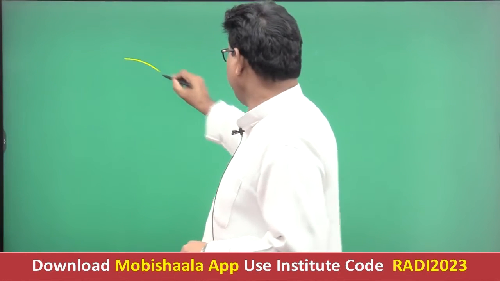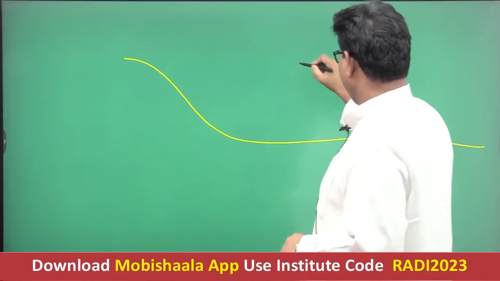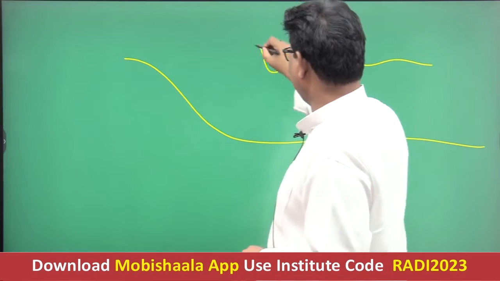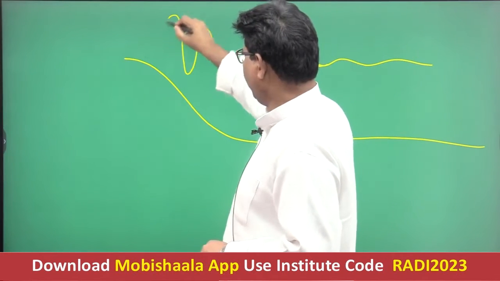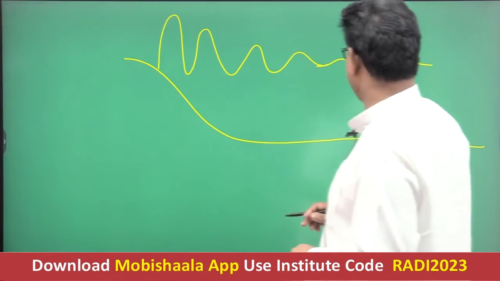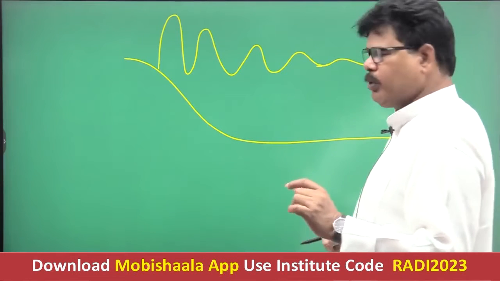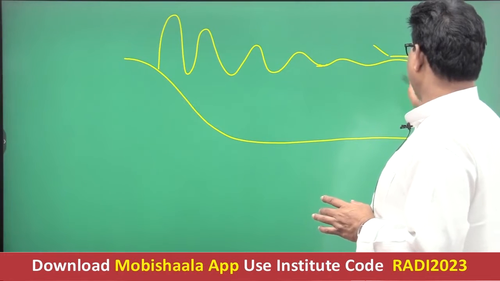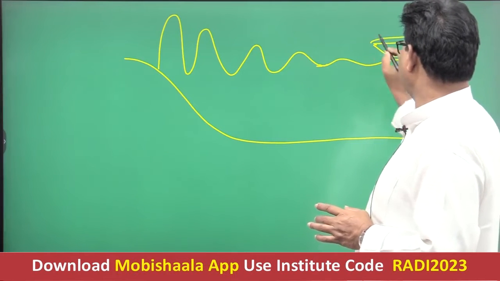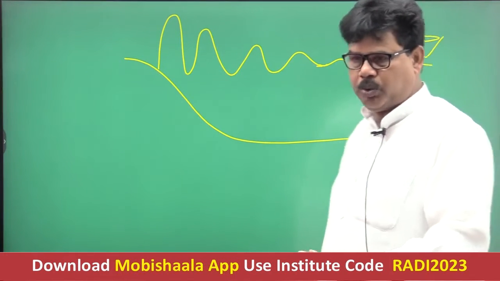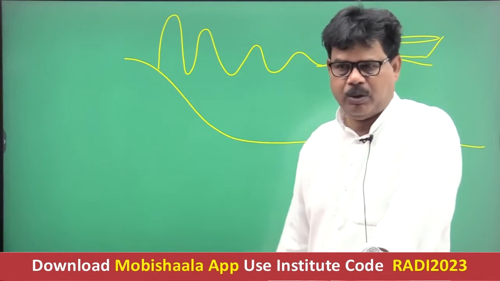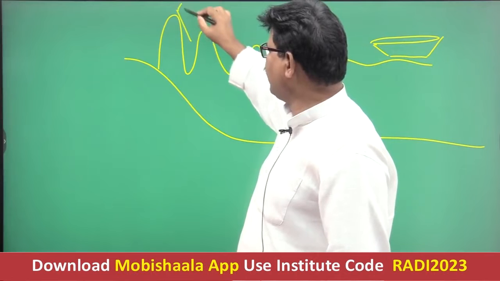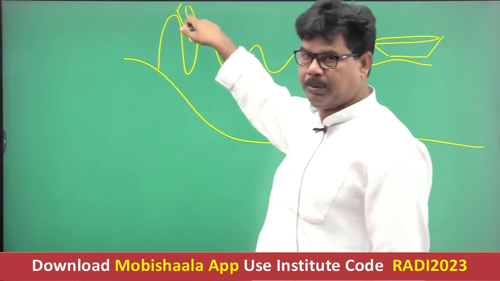Now see, the speciality of the tsunami: when a tsunami remains in the central part of the ocean, this is the character you see. When a tsunami remains in the central part of the ocean, its wavelength is more and amplitude is less. That's why if a ship is located here, it does not cause any devastation to the ship, and the ship does not even notice this tsunami wave. But if the ship is located on the coastal part, it will cause the drowning of the ship, because the amplitude is more now.